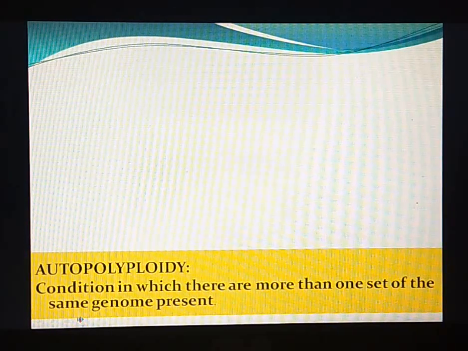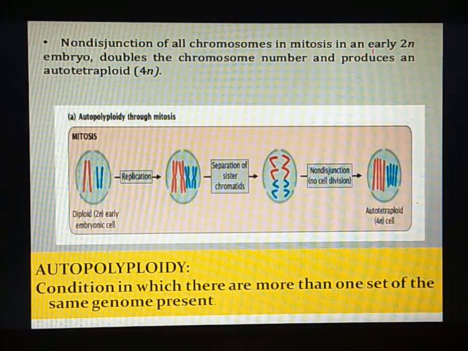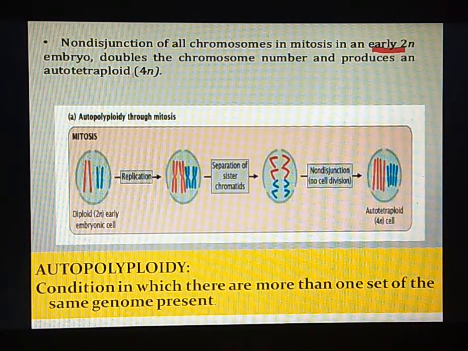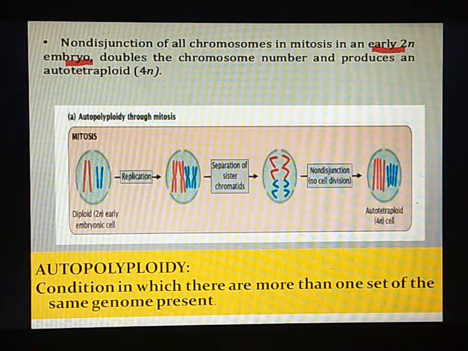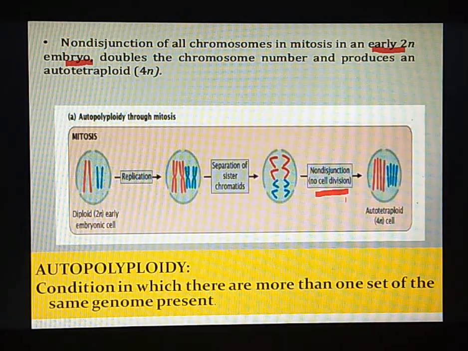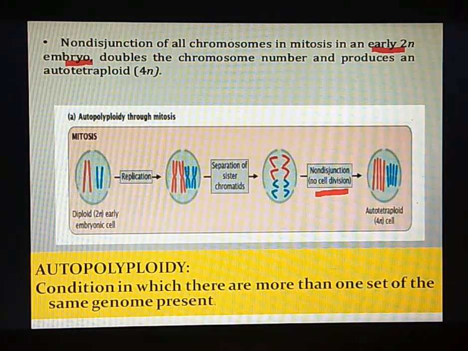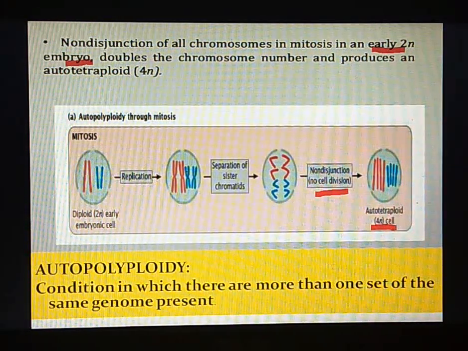Such polyploidy we also see during mitotic division, and that will be during the early stages, that is the embryonic period, wherein after the anaphase stage there is no cell division. So definitely in the cells they will have a double set of chromosomes, so it will be tetraploid.